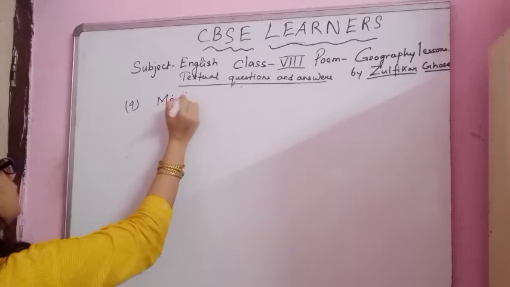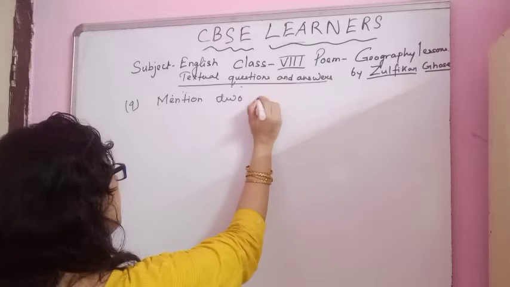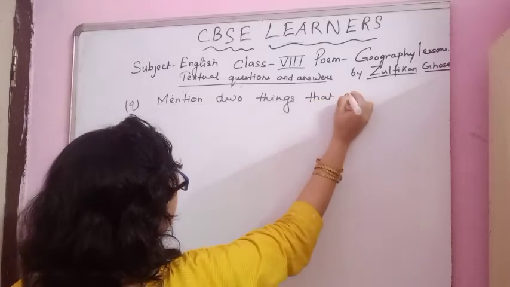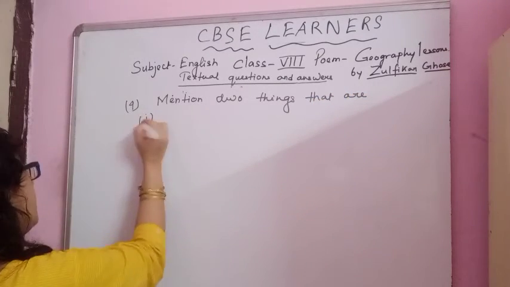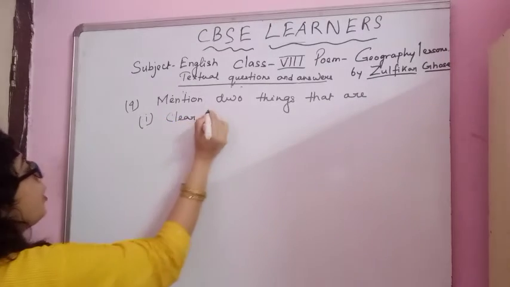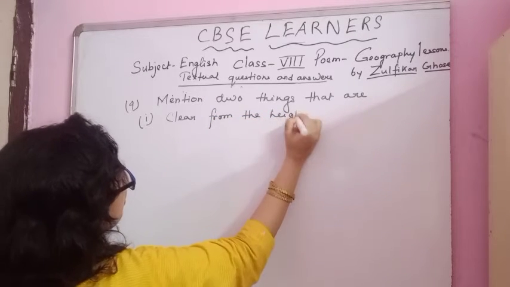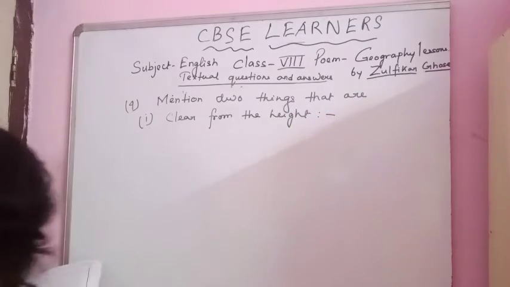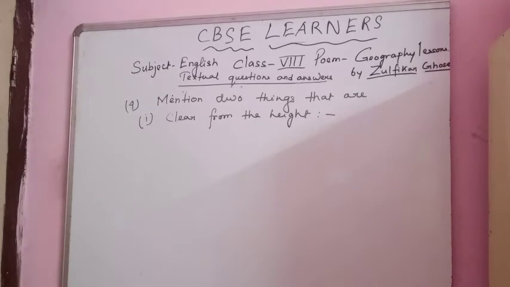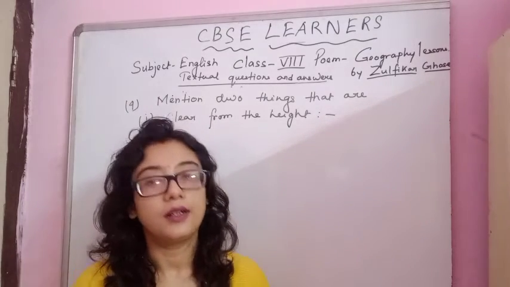Mention two things that are, number 1, clear from the height. So what is clear from the height? What is clear from the height is that valleys are populated, the reason of why the valleys are populated, and the earth is round. From the height they can see that the valleys are populated and the earth is round.